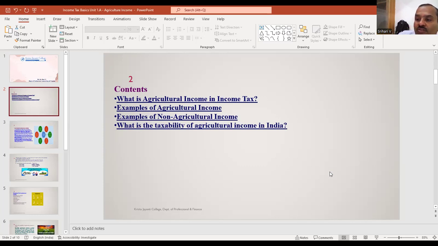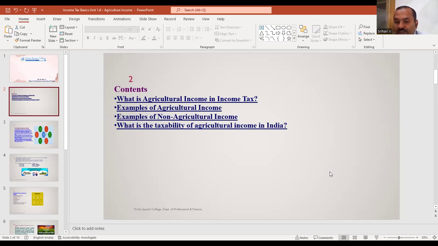Then assessee in default. What do you mean by assessee in default? For example, in an organization, the accountant is supposed to calculate the income tax liability of an employee. If the accountant has missed this task of calculating income tax, that is tax liability, he is said to have committed an offense or a mistake, then this is called assessee in default.